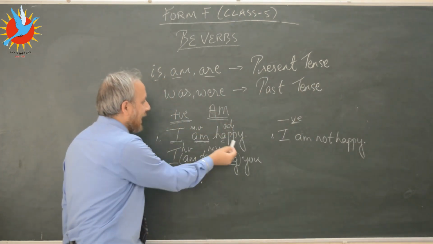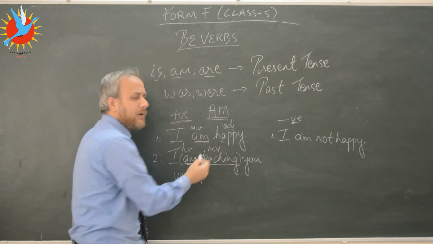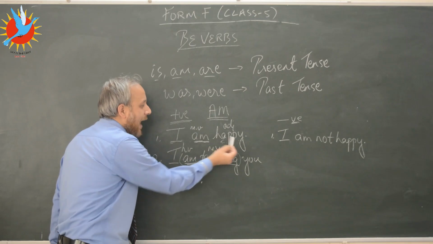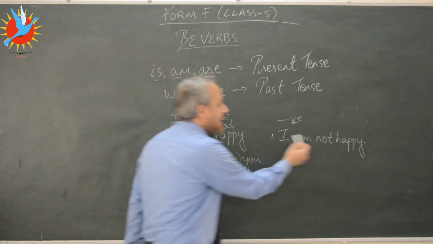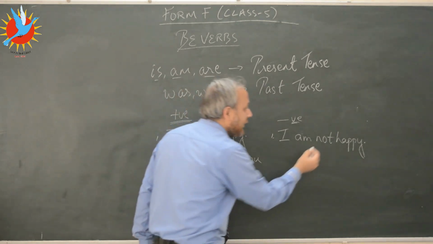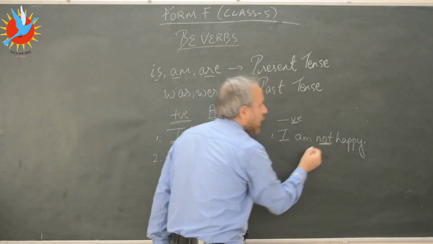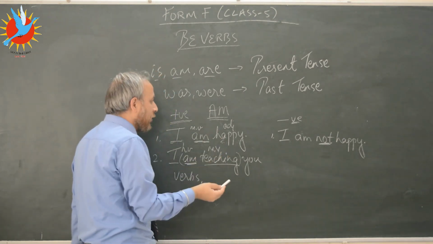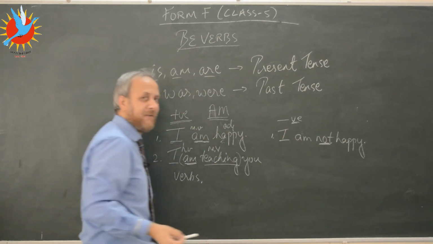This sentence out here is positive, you can also call it an affirmative sentence or a positive sentence. I am happy is a positive sentence and I am not happy is a negative sentence. What makes it negative? Because I've used the word not here. Do remember that, and also the meaning is different.